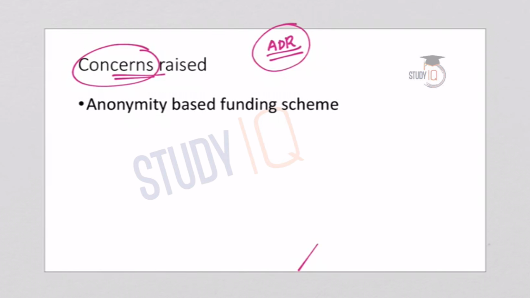So there are also chances of money laundering or the use of black money in the electoral process, and it also empowers the ruling party, because only the ruling party is in a position to identify the donors. So this favoritism towards the ruling party was another concern raised by the petitioner. This is because only the ruling party will be able to know who made the donations, to which party, what is the amount involved, etc. Therefore, the ruling party has a fair chance to influence the donors. So these were the concerns raised by the petitioners in the case given to the Supreme Court.